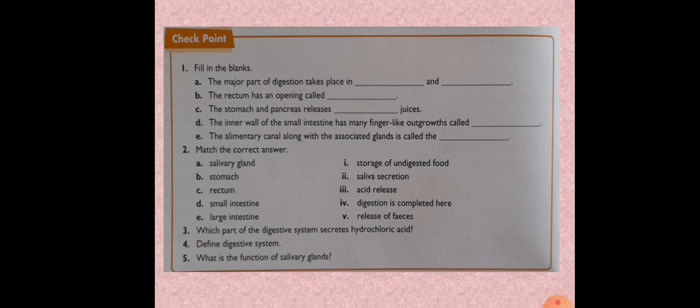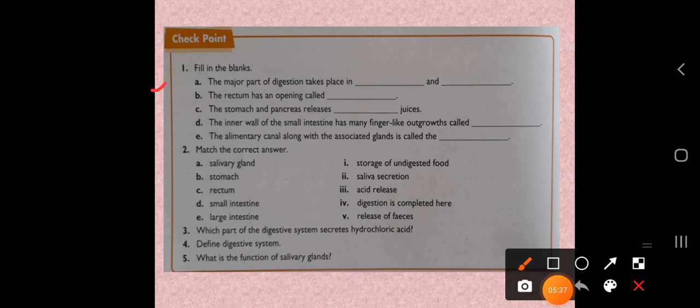So this is the next checkpoint. The major part of digestion takes place in dash and dash. Okay, what are the major parts that digestion takes place in? So what is the answer? Here, totally two major parts are there, that is the small intestine and the large intestine. So the answer is small and large intestine.